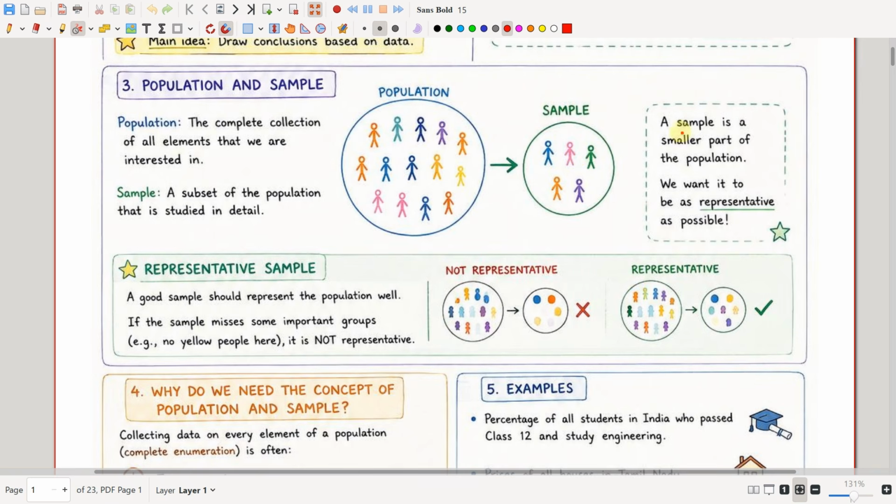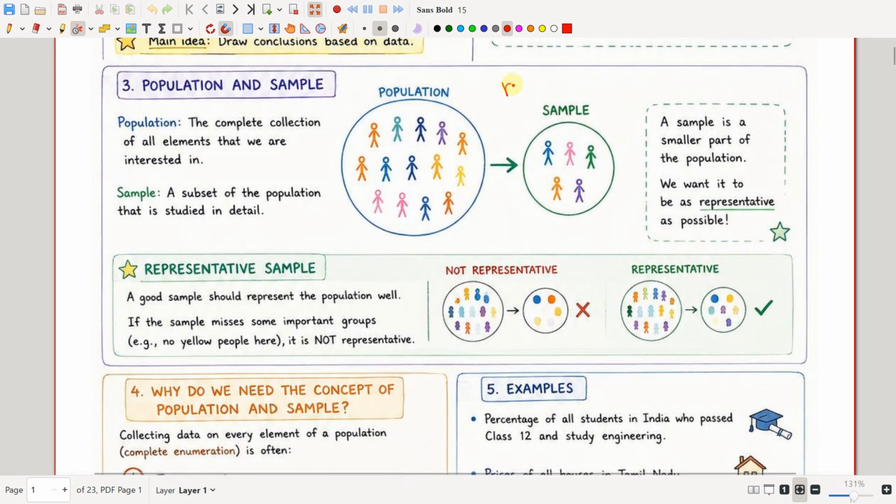Okay. So a sample is a smaller part of the population and we want it to be as representative as possible. See here, for example, we had a question in GA, right? Where we had to study where the education minister wants to know about the placement opportunities throughout all the engineering institutes in India.